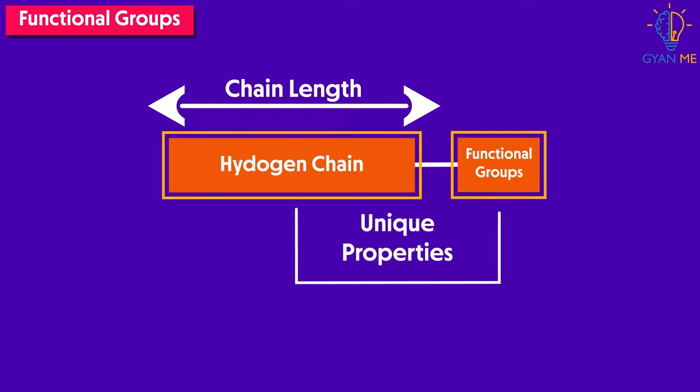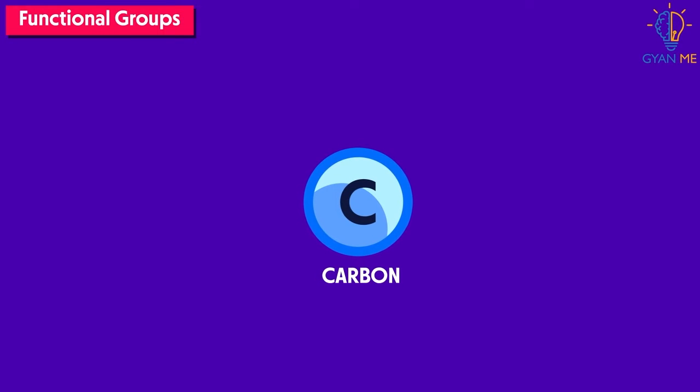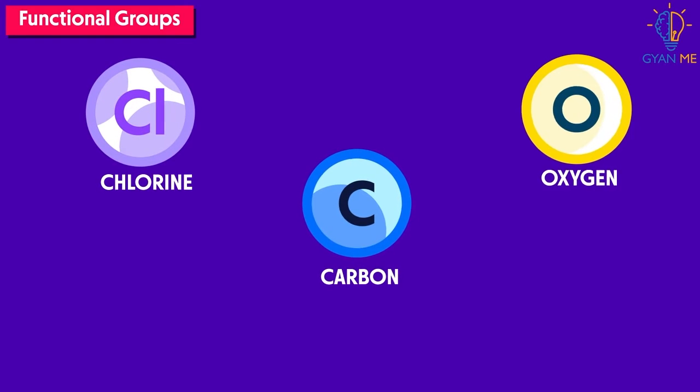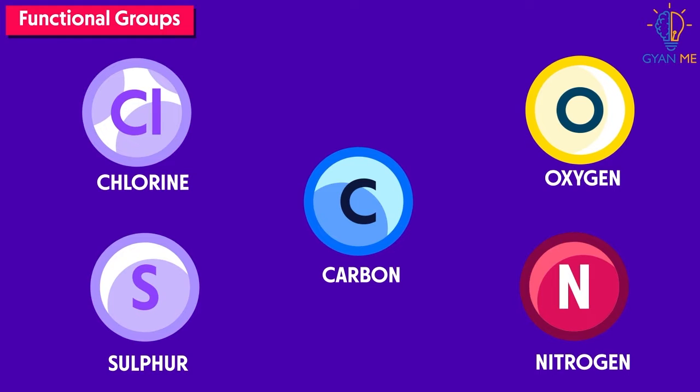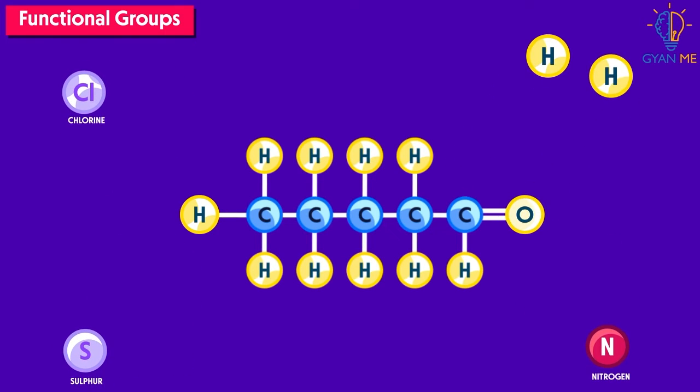Let's understand this in detail. As we have seen earlier, carbon can form bonds with many other elements, such as halogens, oxygen, sulfur, nitrogen, etc. These elements replace one or more hydrogen atoms in the hydrocarbon chain.